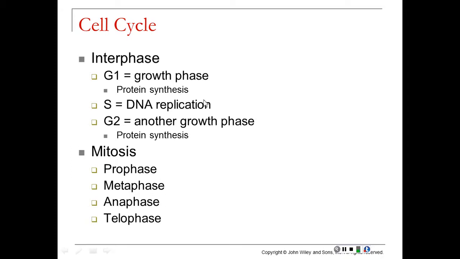Notice during the G1 and G2 phases, protein synthesis is occurring. That's what we just talked about, the making of special proteins or enzymes for the cell. Once the cell has grown enough after the G2 phase, it will begin to get too big to support itself, so it's going to prepare for cell division. And it does this in the process of mitosis. Mitosis can be subdivided into 4 main steps: prophase, metaphase, anaphase, and telophase, or PMAT. If you remember them that way, that might help you. We're going to get into the specifics of all of these phases.